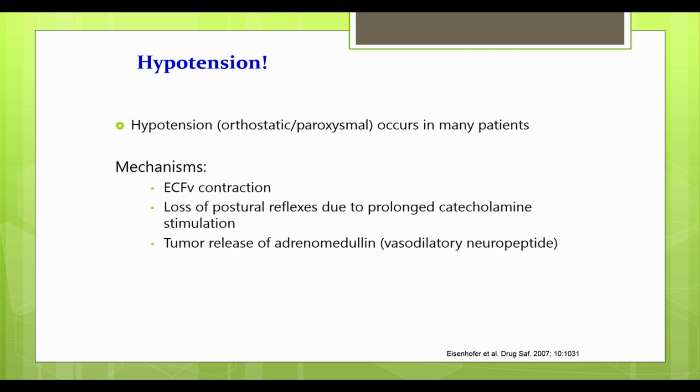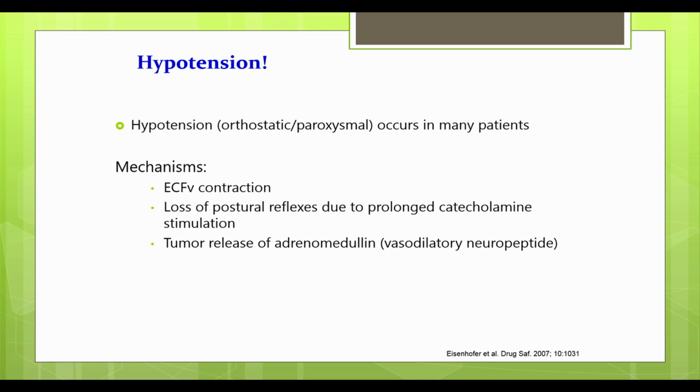What is of utmost importance here, we always talk about hypertension and we talk about paroxysms in these patients, but what often goes unnoticed is that this patient population is also prone to hypotension. And similar to paroxysmal hypertension, they also have episodic hypotension, which is seen in many patients but often goes unnoticed.